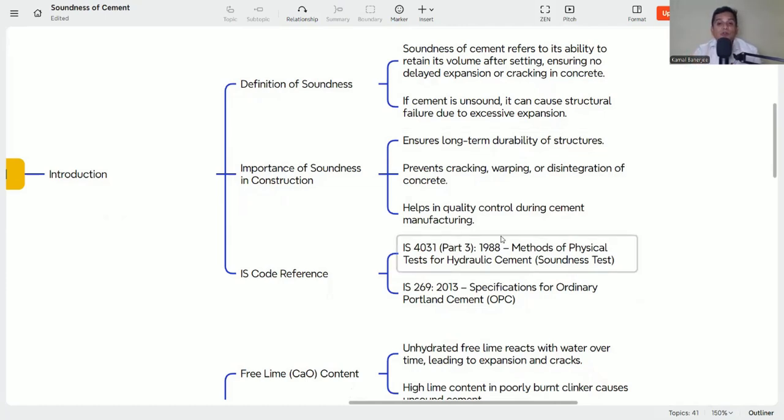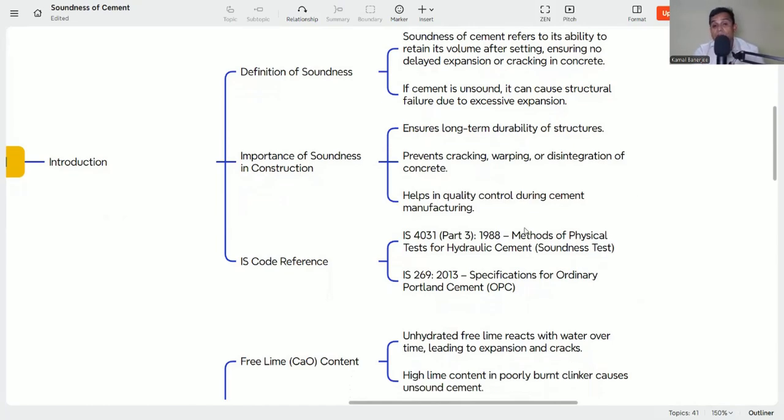It also helps in quality control during cement manufacturing. So this is a manufacturing process also. Whenever we are manufacturing cement, we keep in mind that our concrete should be sound concrete. In order to get that, our cement should be sound cement.